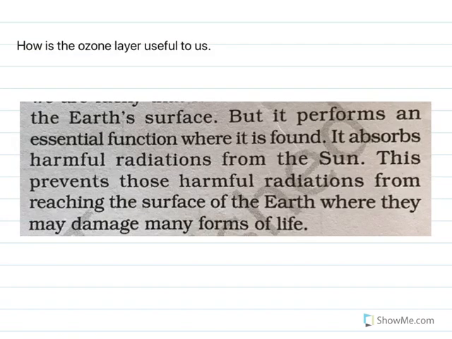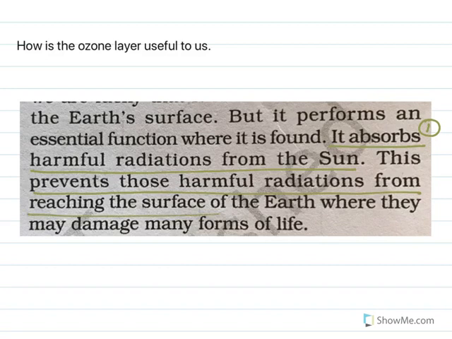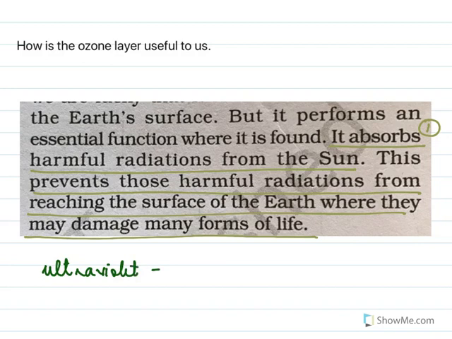How is the ozone layer useful to us? It performs an essential function where it is found. This is the only point here. It absorbs the harmful radiation from the sun. This prevents those harmful radiations from reaching the surface of the earth, where they may damage many forms of life. And remember, this ultraviolet light causes diseases like skin cancer, eye disorders.